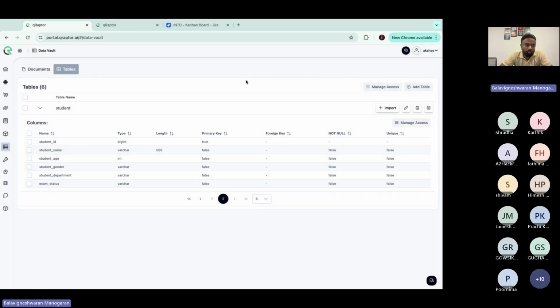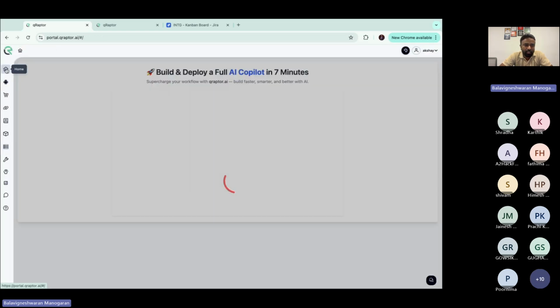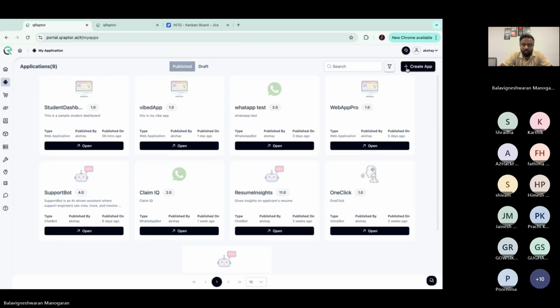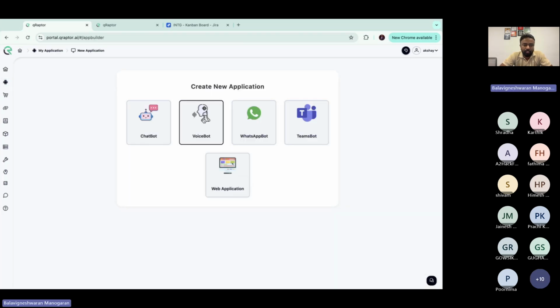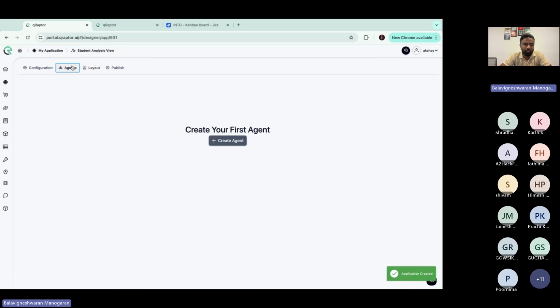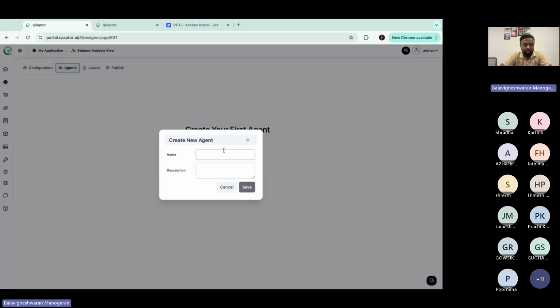What I'm going to do now is let me go ahead and create one app. Okay, so I'll create a web application which will be called student analysis view, and this is for student analysis. Now with this app, what we will do is first we'll create one agent.